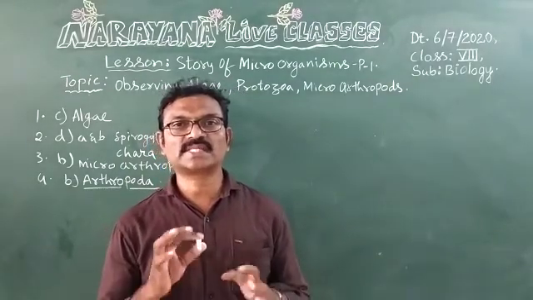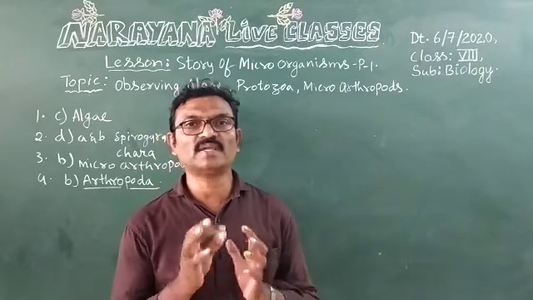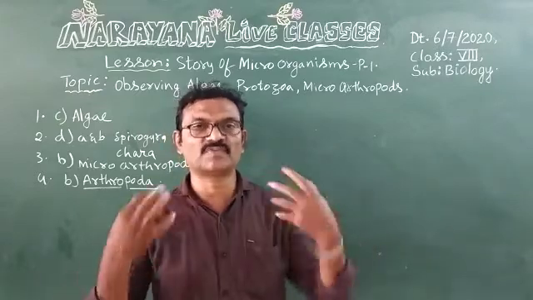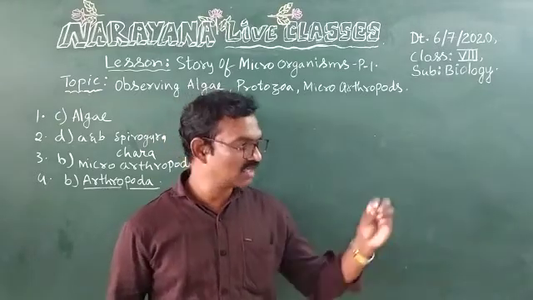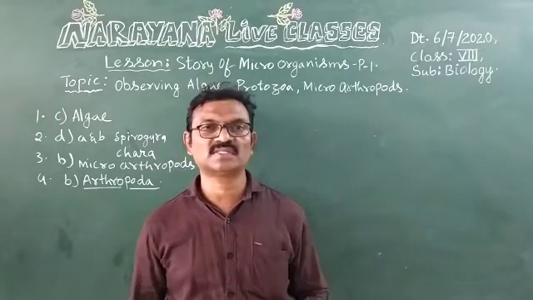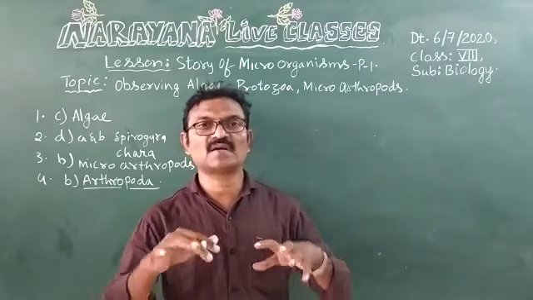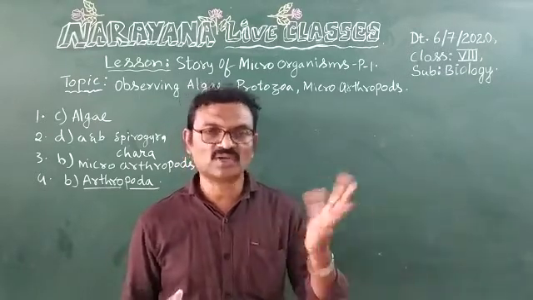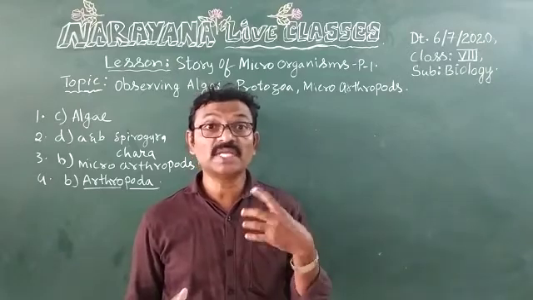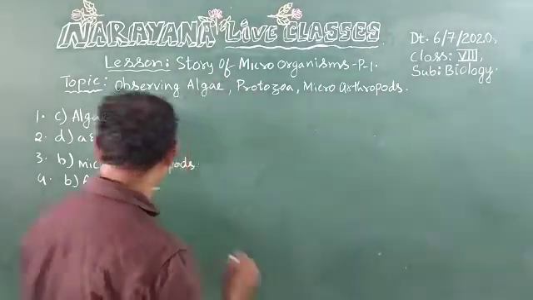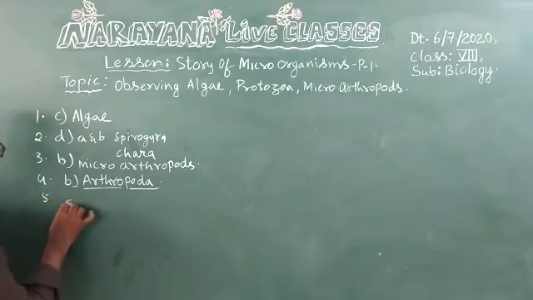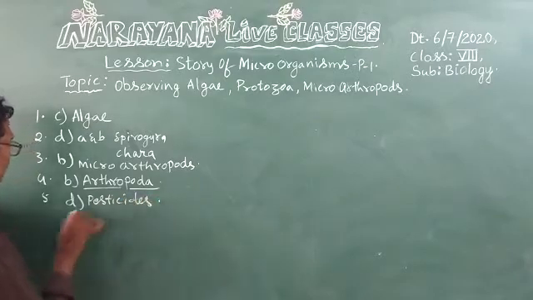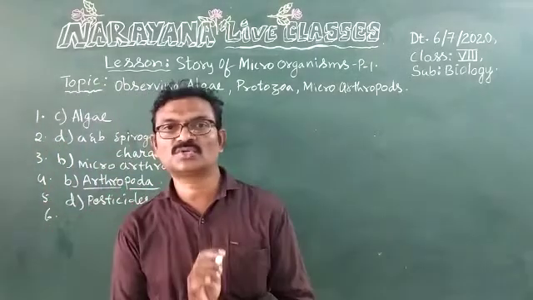Now fifth question. Excess use of dash kills soil microorganisms. So pesticides. Excess use of pesticides kills soil microorganisms. Nowadays farmers blindly are spraying more quantities of pesticides. That's why soil microorganisms will be killed. So option D, pesticides. Pesticides kill soil microorganisms.